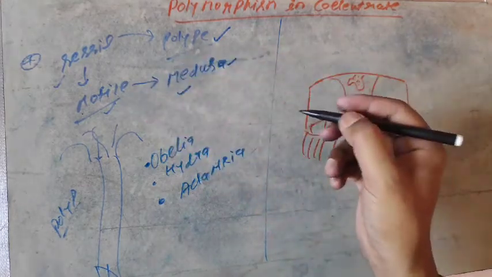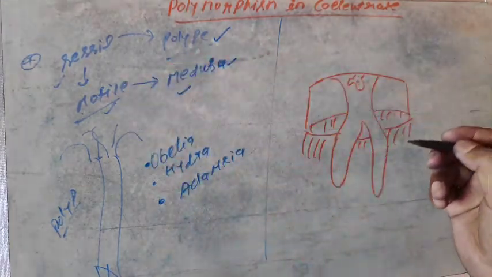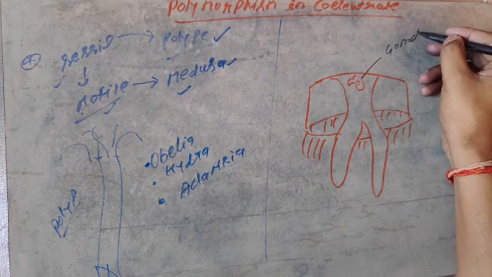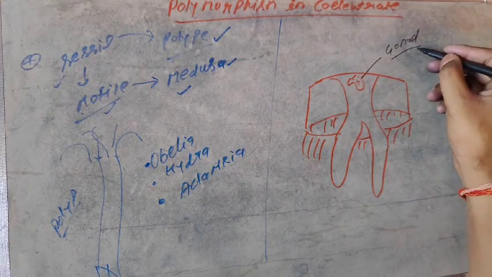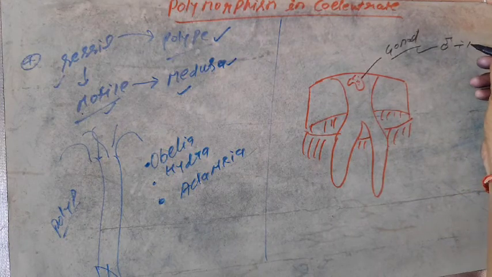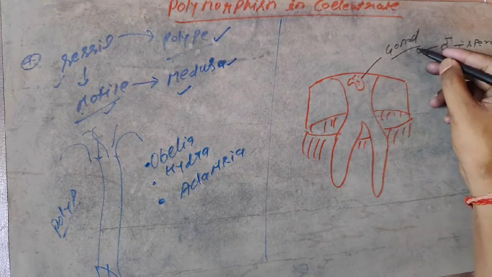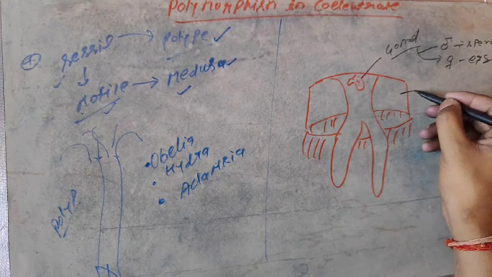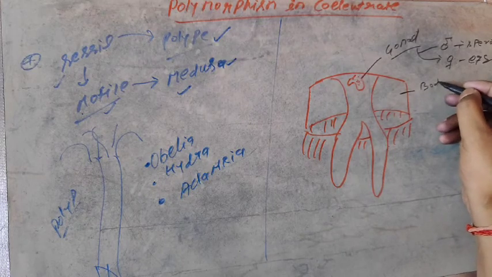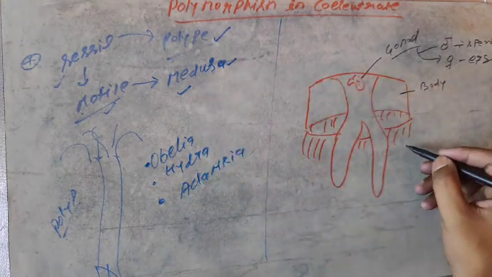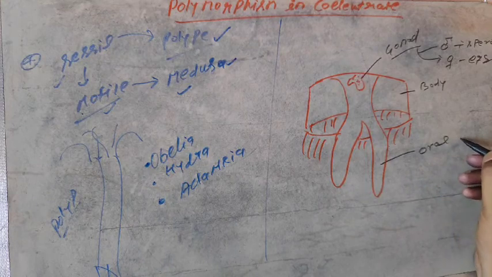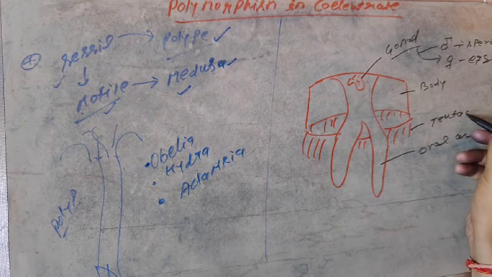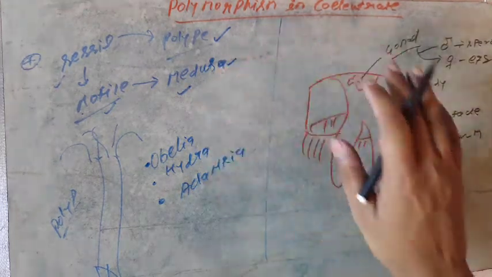That is the Medusa. Keep in mind, Medusa is the motile form of the coelenterata. This is the gonad. Gonad means the reproductive organs. In male, it produces sperm, and in female, it produces egg cells. This one is the body of Medusa, and this is the oral arm, and this one is the tentacle. So these are the different parts.